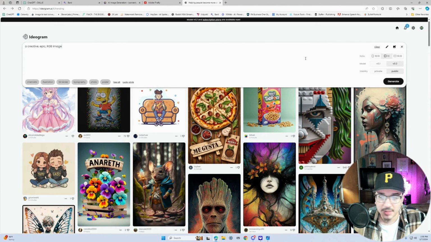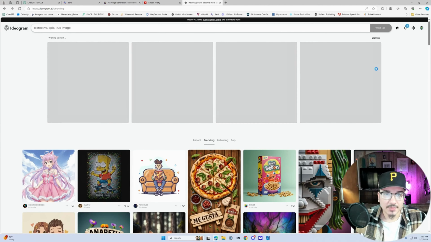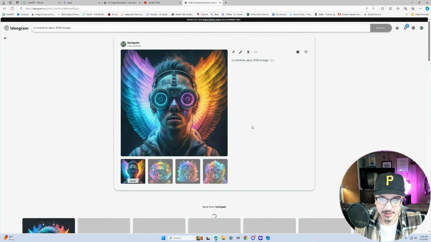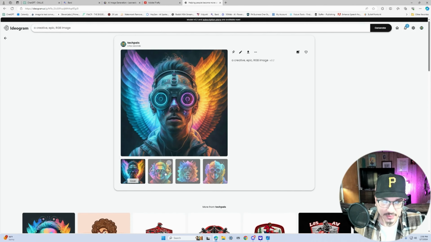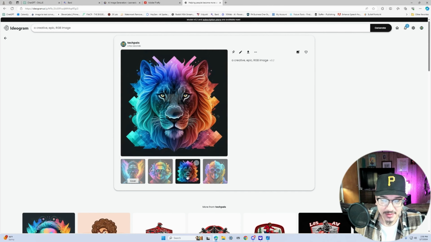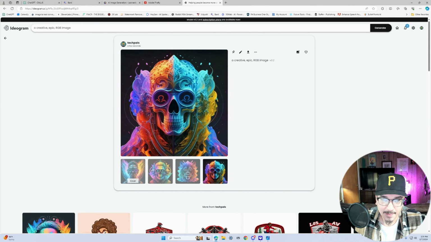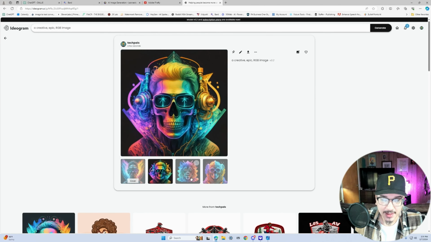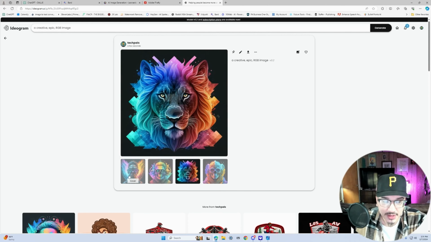Creative epic RGB image. Let's see what it gives us. So this is what it gave us. A guy with some goggles here. Wow, this one came out sick. Got a line over here. I'm not gonna lie, these actually came out pretty fire. I think I'm gonna go ahead and give Ideogram an 8.5 also. These came out pretty sick, not gonna lie.